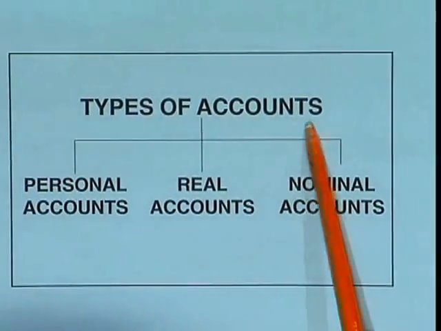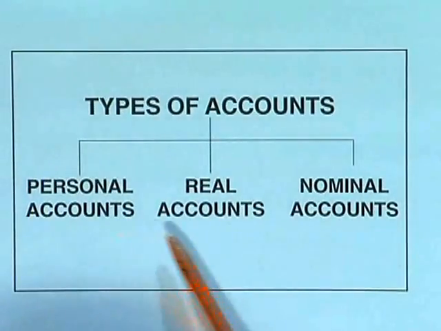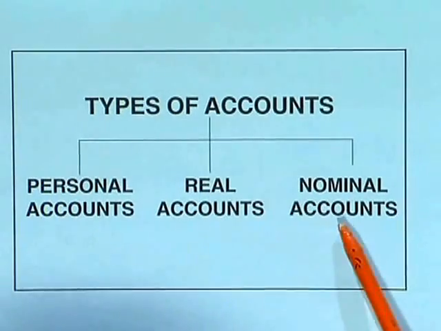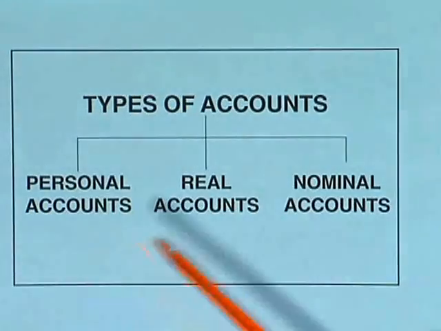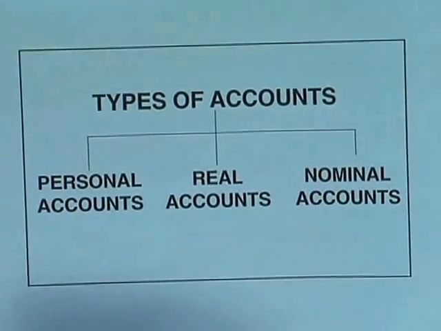Types of accounts. Number 1, personal accounts. Number 2, real accounts. And number 3, nominal accounts. So as we have seen here, there are basically 3 types of accounts. The first type is the personal accounts, the second type is the real accounts, and the third one is the nominal accounts. Let us proceed a little further to understand what these types of accounts mean and what the various rules connected to these types of accounts are.